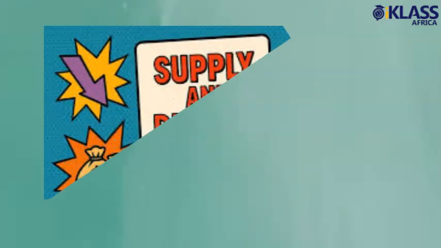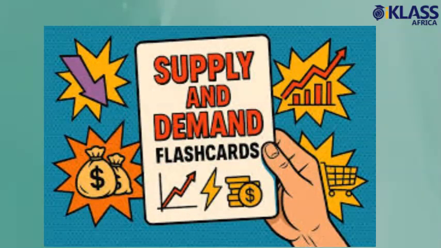To sum up, demand is both willingness and ability to buy. The law of demand shows an inverse relationship between price and quantity. Demand curves help visualize this. Some goods defy the law and behave abnormally. Understanding demand helps businesses set prices and predict sales.